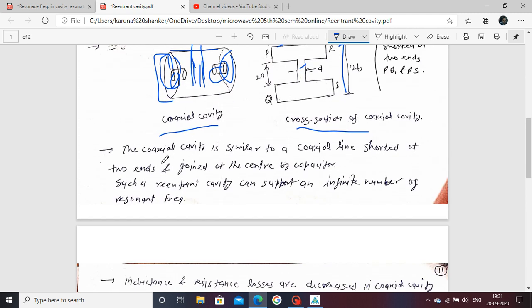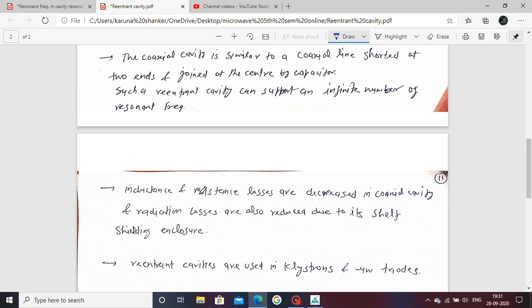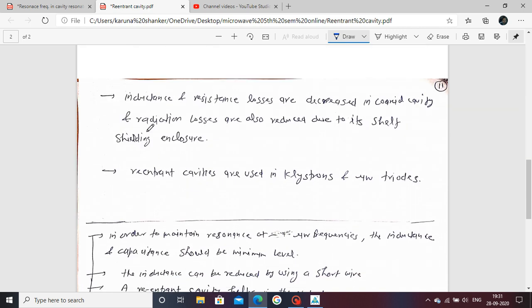Now this is written here. A coaxial cavity is similar to coaxial lines shorted at both ends and joined at the center by a capacitor. Such as here, a capacitor formation is formed. Next, the inductance and resistance losses are decreased in the coaxial cavity, and radiation losses are also reduced due to the self-shielding enclosure. The application of the reentrant cavity is in the klystron and microwave toroids.